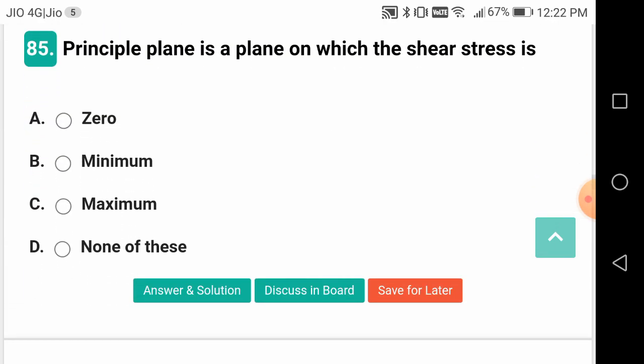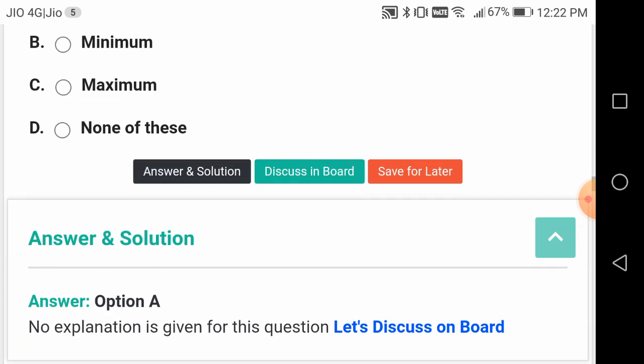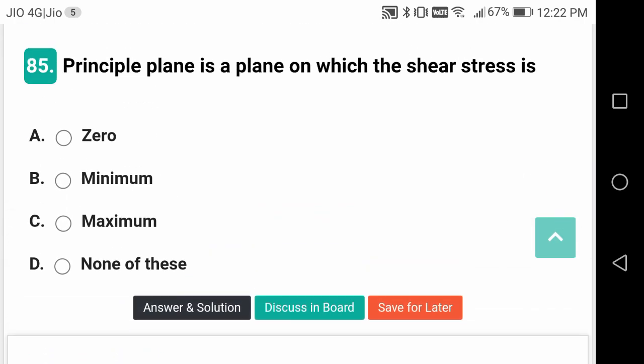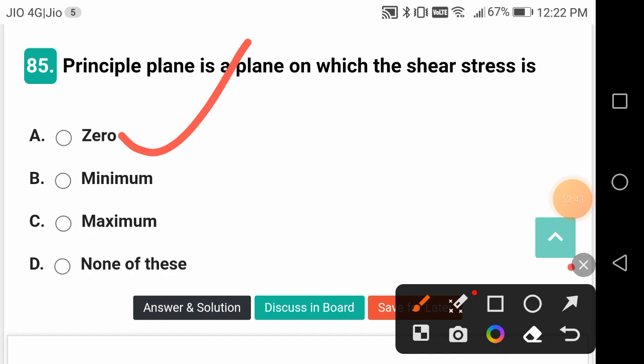Principal plane is the plane on which shear stress is 0. Neither minimum nor maximum nor none of the above.